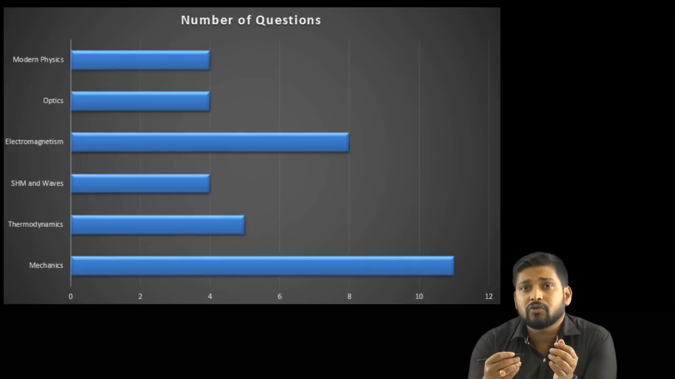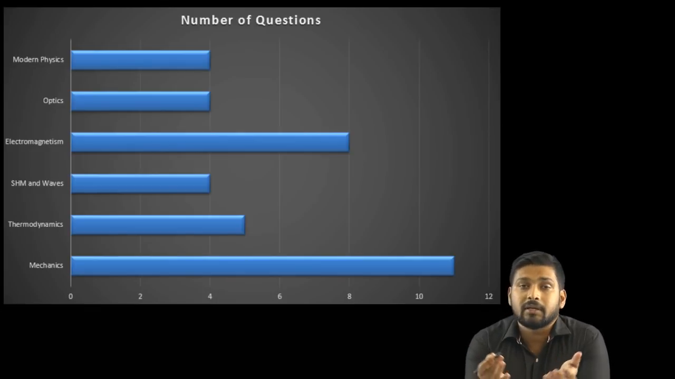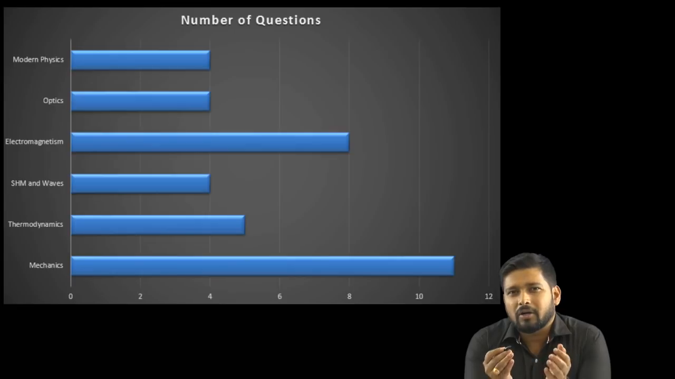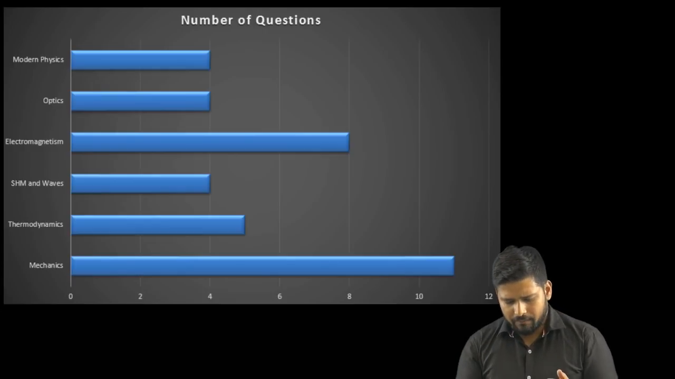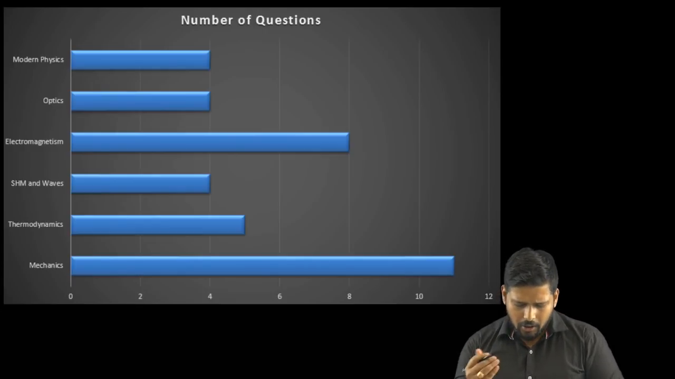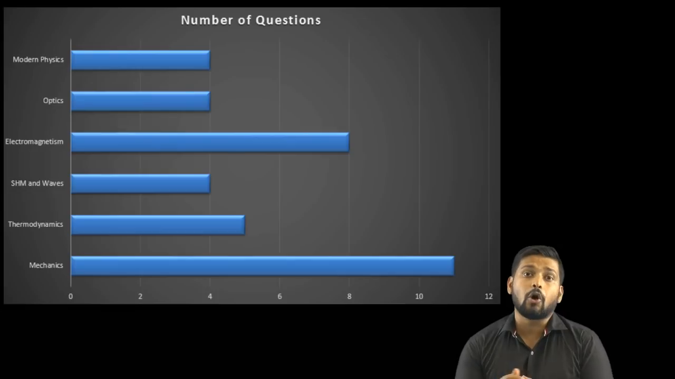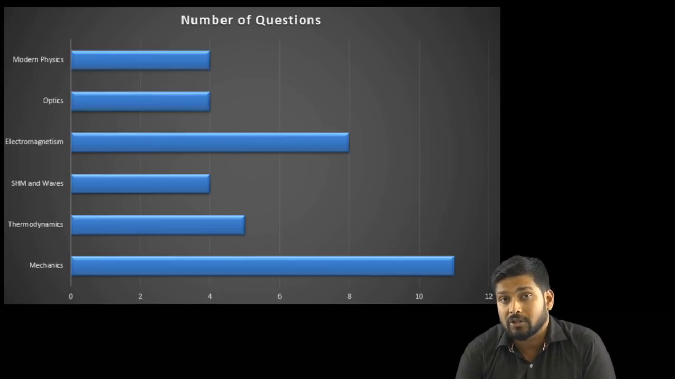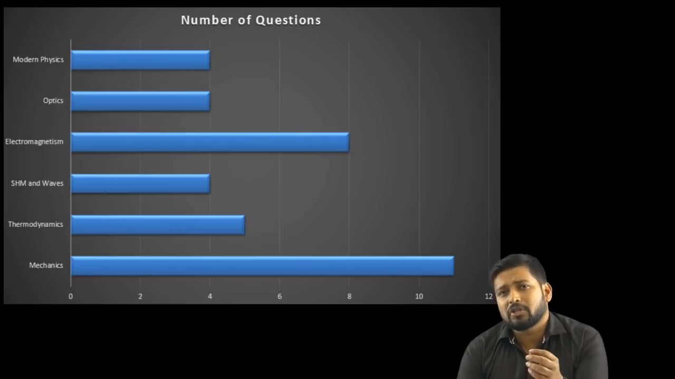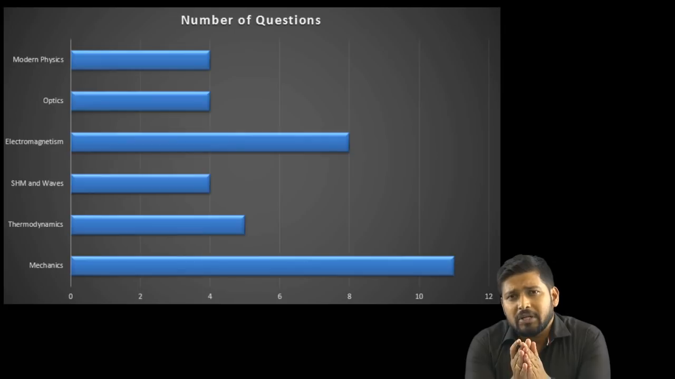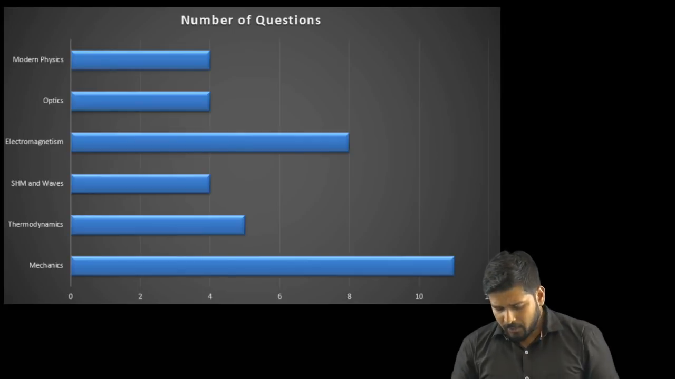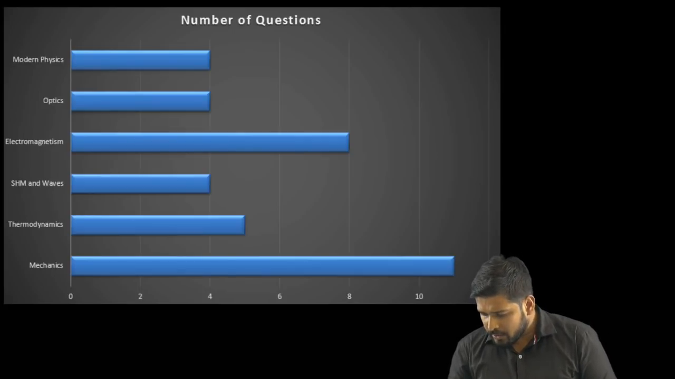And then you have questions from modern physics. Modern physics includes atomic structure, but only one question was there, that too from transition from one level to another level. Another important topic was optics. Approximately 4 questions were asked, 3 of which were from geometrical optics, and 1 question was from wave optics, where you have to talk about the fringe width and other stuff.